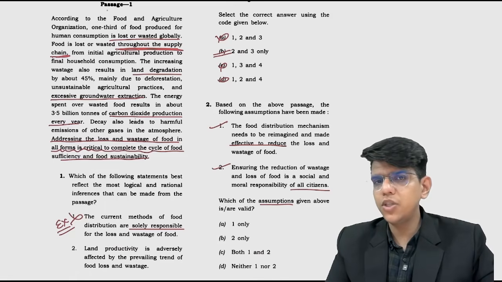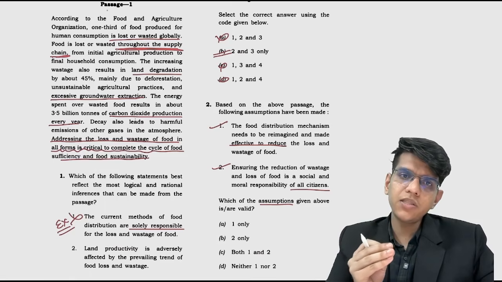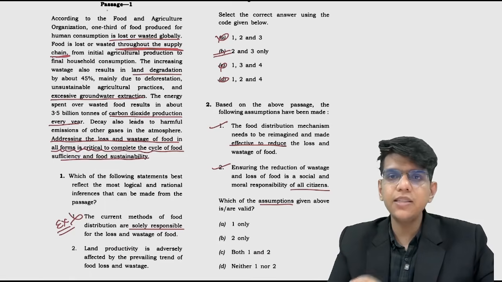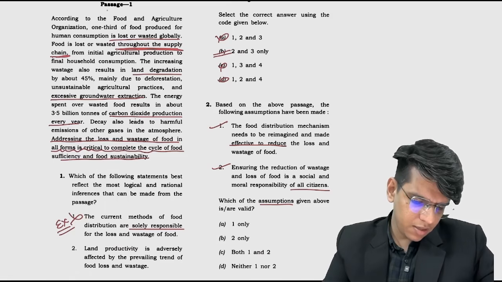Unless the assumption is a little bit connected to the passage, and unless it is failing the passage, we can reasonably assume it, right? So this can be reasonably assumed. Option C, both 1 and 2.